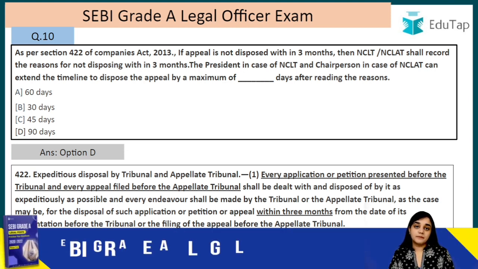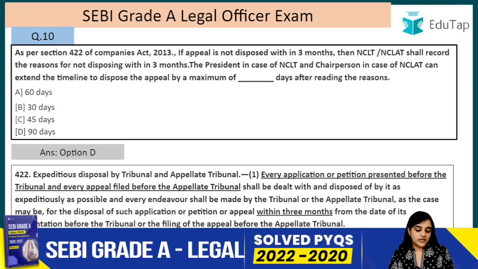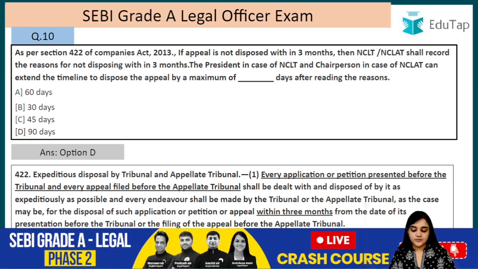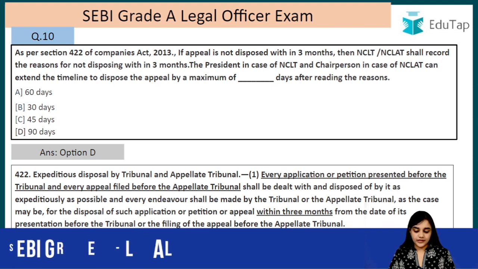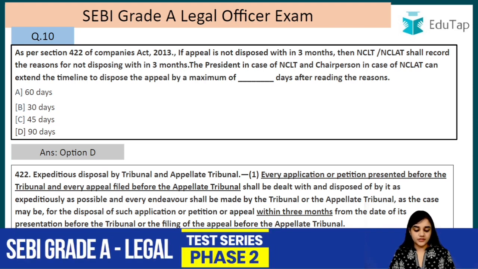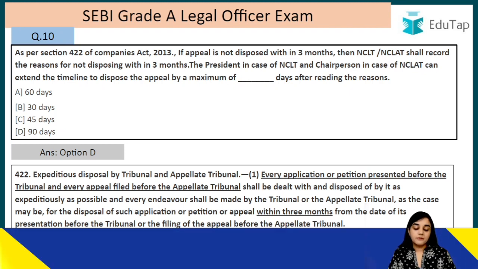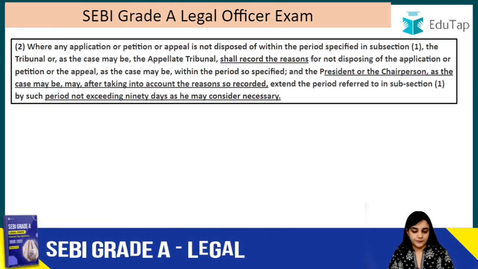So every such application, every such appeal, shall be dealt with and disposed of by it as expeditiously as possible, and every endeavour shall be made by the tribunal or the appellate tribunal, as the case may be, for the disposal of such application or petition or appeal within 3 months. So the endeavour is that this appeal or application has to be disposed of within 3 months from the date of its presentation before the tribunal or the filing of the appeal before the appellate tribunal.